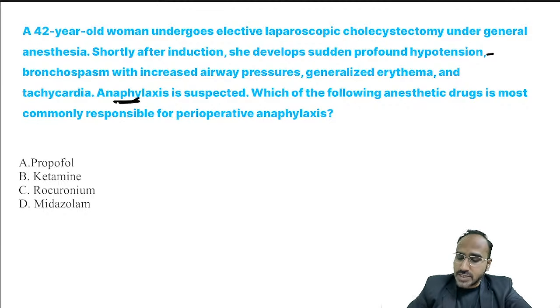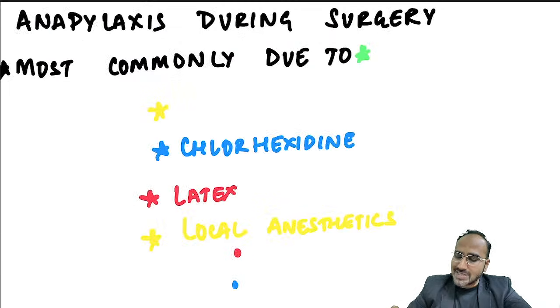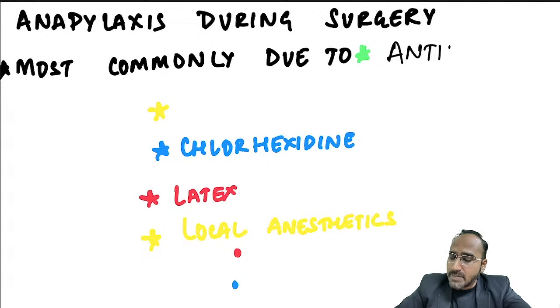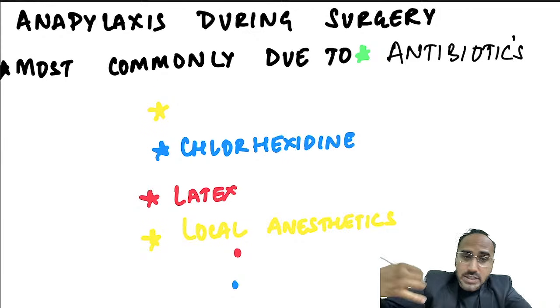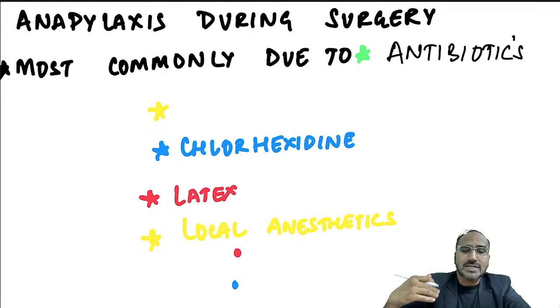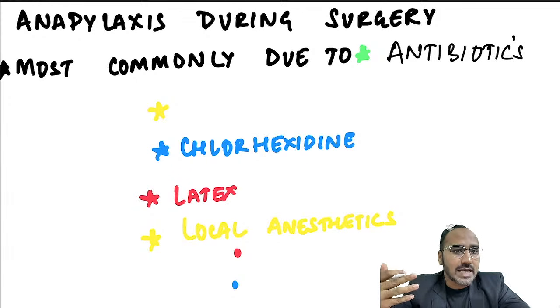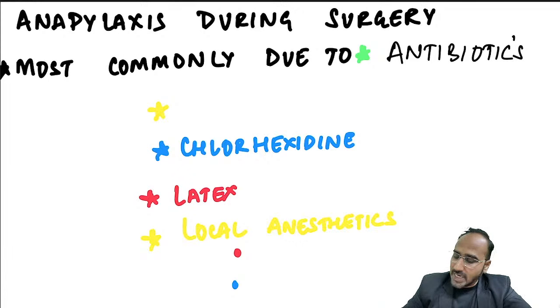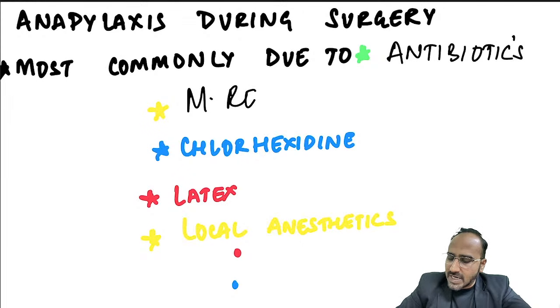Anaphylaxis during surgery. Remember, anaphylaxis during surgery is most commonly attributed to antibiotics. But if the question is asking you about anaphylaxis during anesthesia, or what is the most common anesthetic cause of anaphylaxis, then your answer should be what, guys? Your answer should be muscle relaxant.